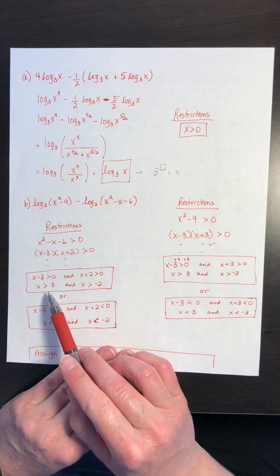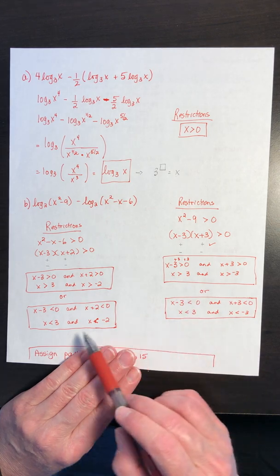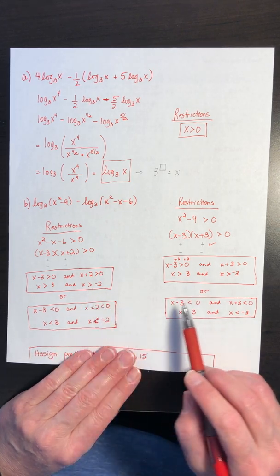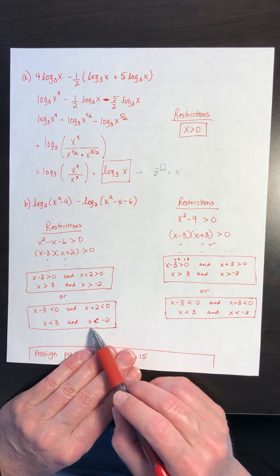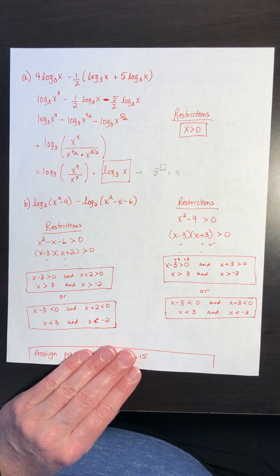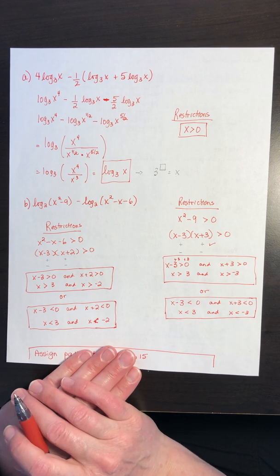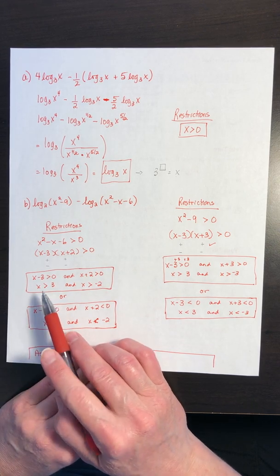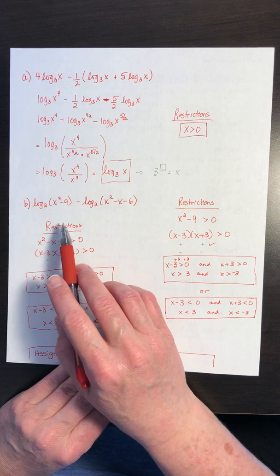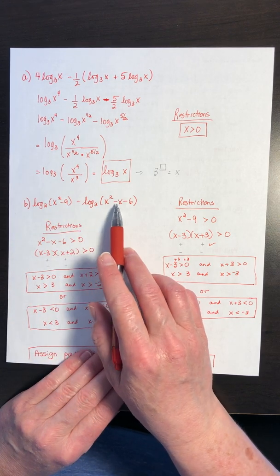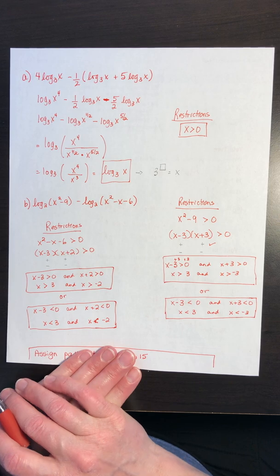Some commonalities here. We have greater than 3s. We have less than 3s. We have greater than negative 2s, less than negative 2, so we've got numbers all over the place. So which of these are going to be the ones that are going to hold true? Okay? So I guess it would come down to trying to sort through some numerical values and just test them to see which ones are going to make the most sense. So for example, if I have numbers that are greater than 3, like 4 or 5, if I were to put them in these expressions, would they stay positive?